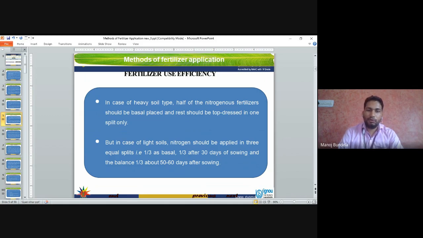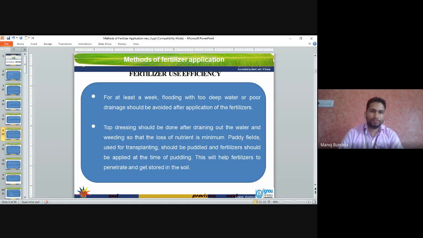One third dose we apply as a basal dose, one third after 30 days of sowing, and the balance one third about 50 to 60 days after sowing. In light soils, we have to apply nitrogen in three split doses, and in heavy soils, in two split doses.